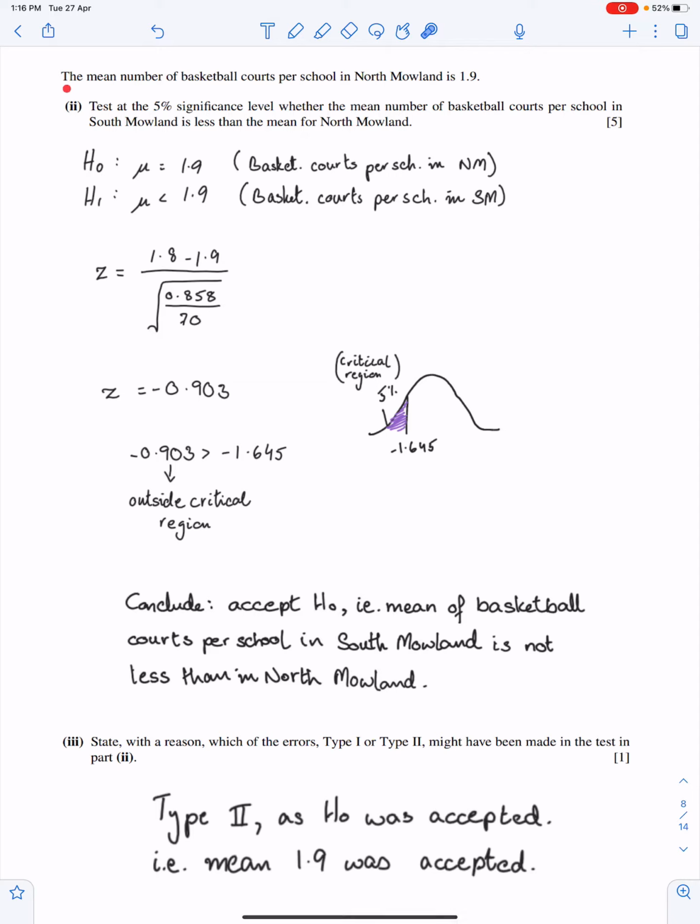Second part of this question, the mean number of basketball courts per school in North M is 1.9. So mu is 1.9. Test at 5% significance level whether the mean number of basketball courts per school in SM is less than. So we have a lesser sign here. This is in NM and this is in SM. 5% means this thing.